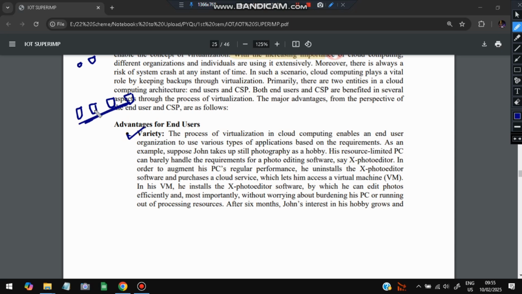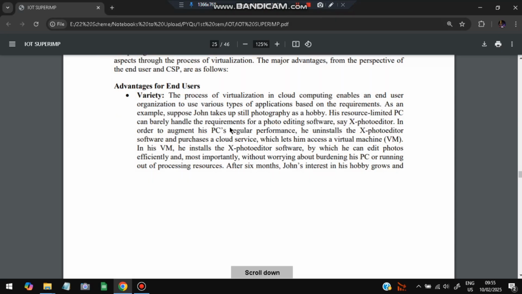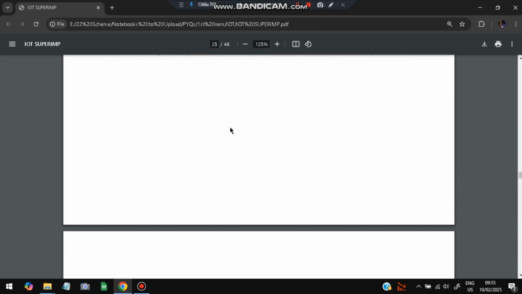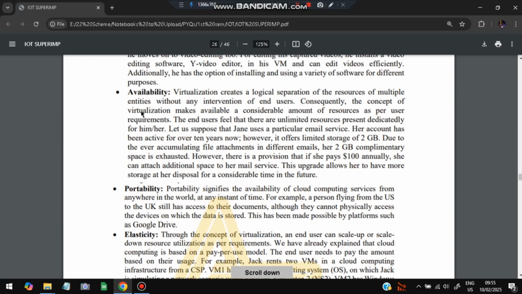We will have a variety of different platforms you can use virtually. We need not have that virtual system downloaded in our system, so we can access it virtually only. Availability means since there are many different copies of it, if one is not available, we can have another copy anytime. Portability means we can access these things from anywhere in the world, because it is virtual, not the physical one.